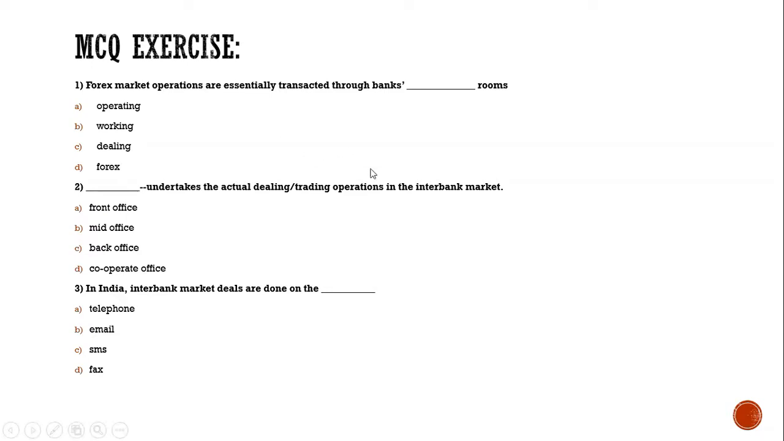The first question states that the forex market operations are essentially transacted through banks, dash rooms. Options are operating, working, dealing and forex. The second MCQ states that dash undertakes the actual dealing or trading operations in the interbank market. The options are front office, mid office, back office and corporate office. The third one is, in India, interbank market deals are done on the dash, that's telephone, email, SMS or fax.